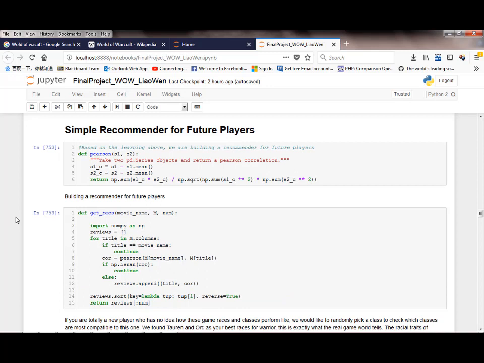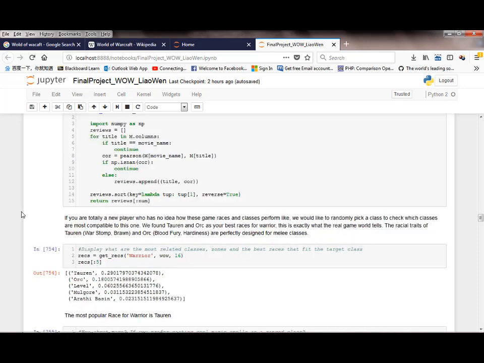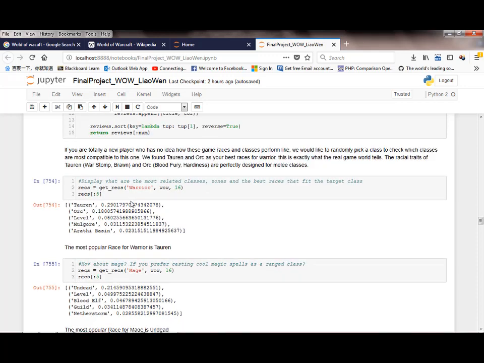So the second step is to build a simple recommender for future players. If you are a totally new player who has no idea how these game races and classes perform, we would like to randomly pick a class to check with other classes or races, to see if they are compatible with this one. The compatibility is based on the popularity we collected from the records. Let's go ahead and see.